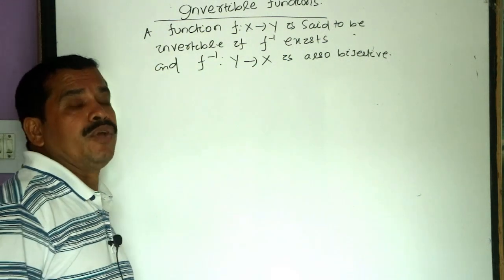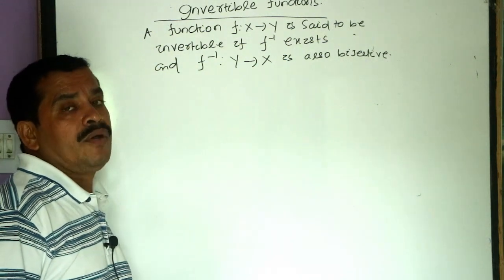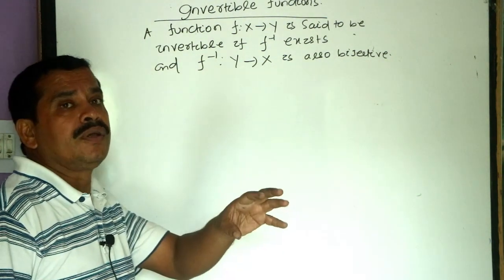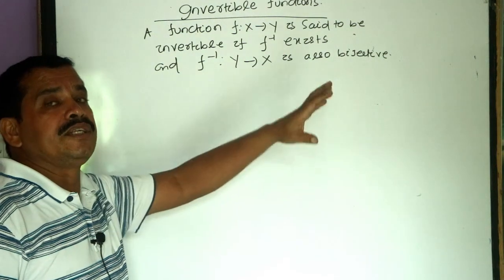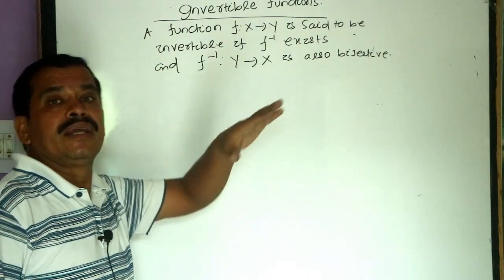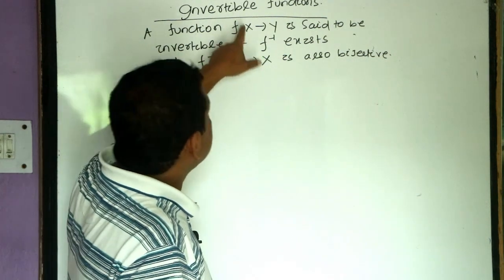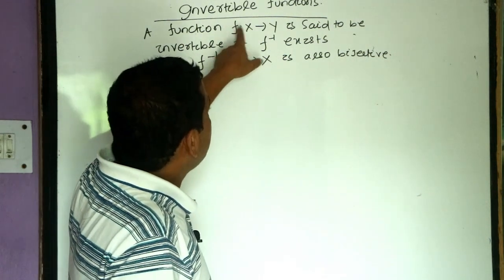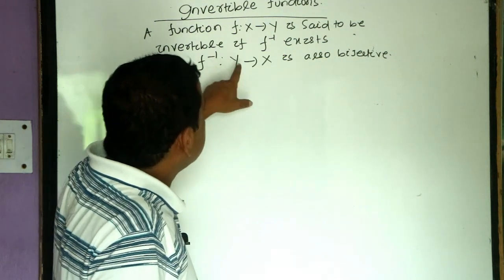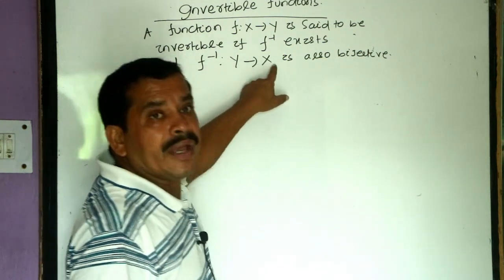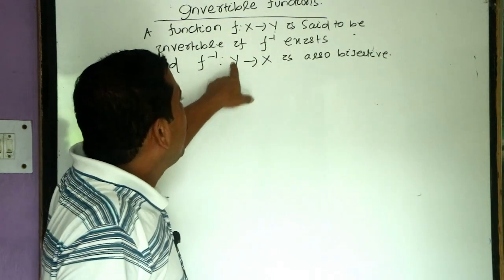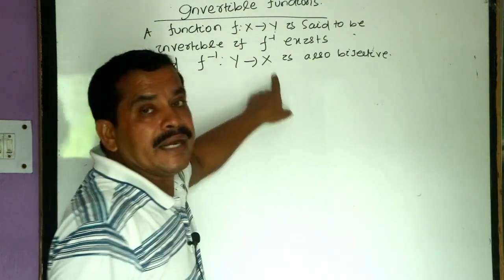Every function has no inverse. Only the function which is bijective, means both 1-1 and onto, has an inverse function. If the function has an inverse, then it is said to be an invertible function. In this case, if f is a function from X to Y, then f inverse is a function from Y to X. Means its range will be its domain and its domain will be its range.